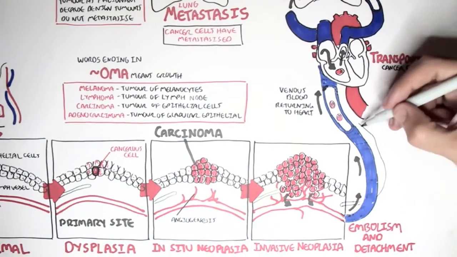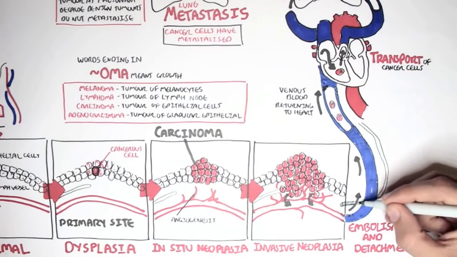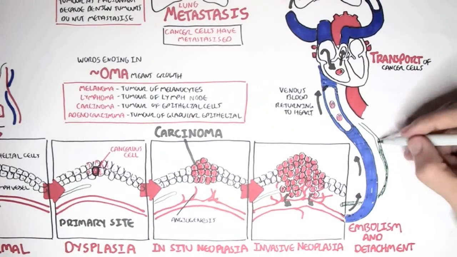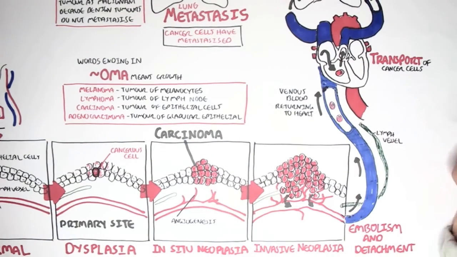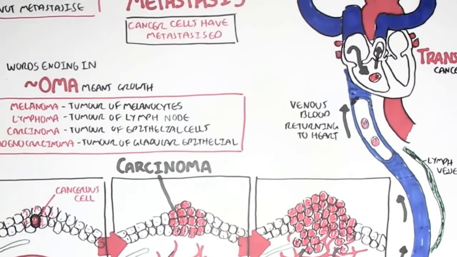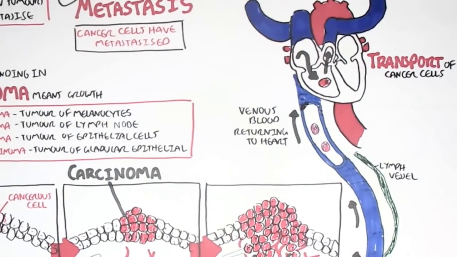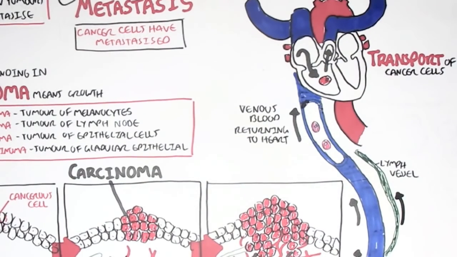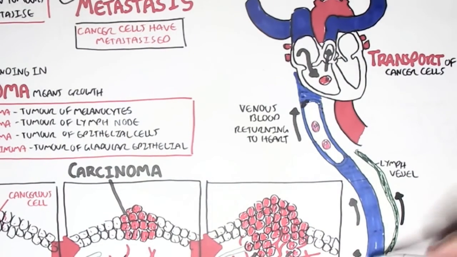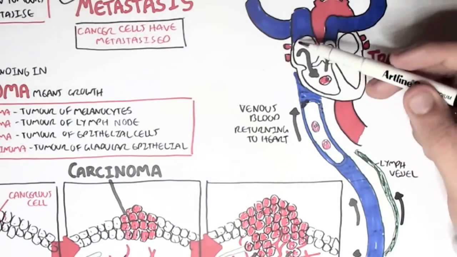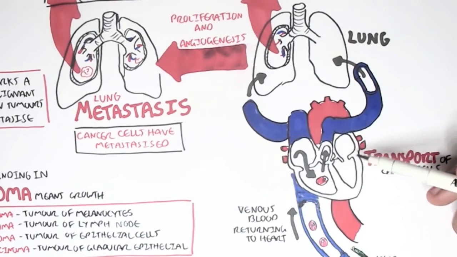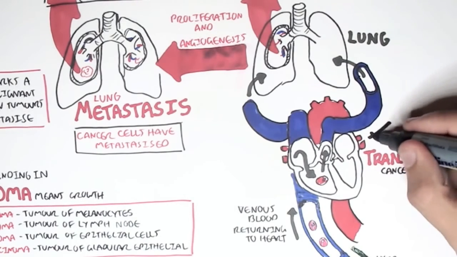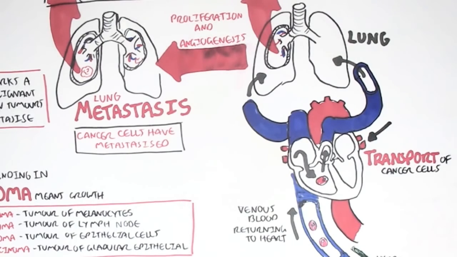Further, these invasive neoplasia, these invasive tumor cells, cancer cells, can also travel through the lymph vessel, and the same thing, it can spread to other tissues and organs. For example, when it enters the lymph vessel, the lymph vessel can travel to the heart, and then the cancer cells can be pumped from the heart again to other tissues. The cancer cells, for example, if it metastasizes again from the lungs, can be transported to other areas in the body.